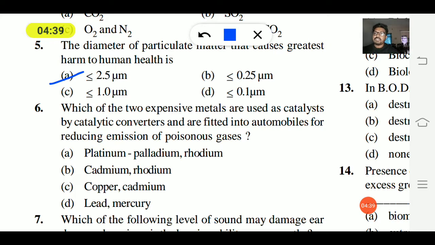Got it? So we will go to the sixth question: which two expensive metals are used as catalysts in catalytic converters fitted to automobiles for reduction of emission of poisonous gases? Option A platinum, palladium, rhodium. Option B cadmium and rhodium. Option C copper and cadmium. Option D lead and mercury. See here, these are the expensive metals used as catalysts. They act as a catalytic converter. So that is platinum, palladium and rhodium, which reduce the emission of poisonous gases from automobiles.